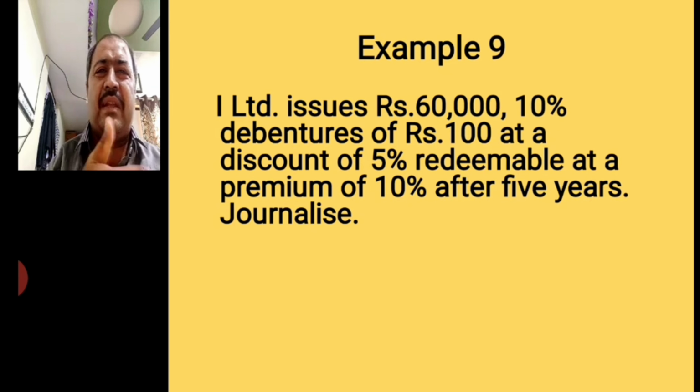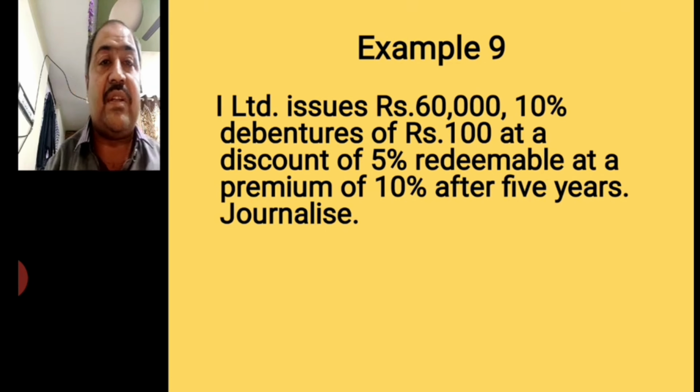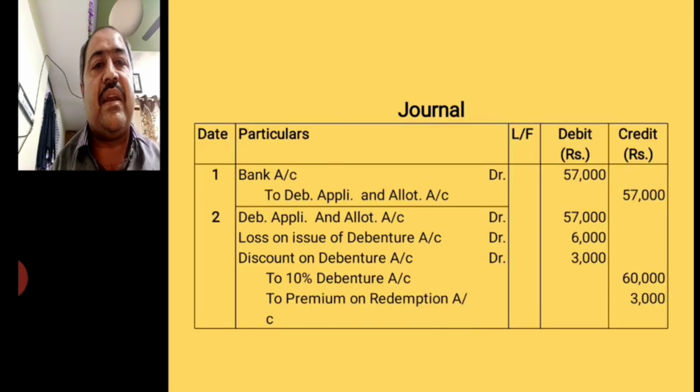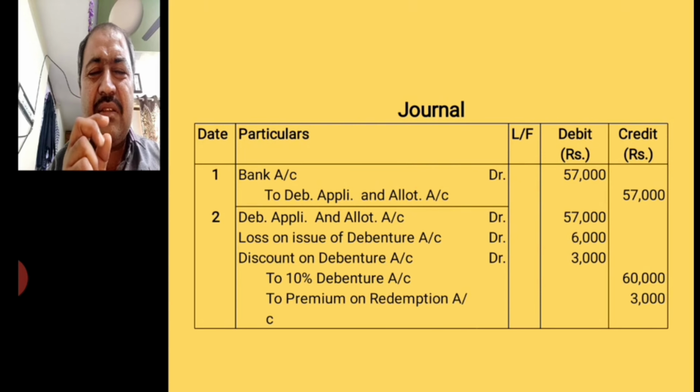Okay. Next, when we come to redemptions, we will discuss the redemption. At that time redemption-related entries are also required to be learned, but here we only focus on issue of debentures. So at the time of issue of this kind of debentures, what are the journal entries? Let's see. Bank account debit to debenture application and allotment account, and here debenture allotment account debit, loss on issue of debenture account debit, discount account debit to debenture account, and to premium on redemption account. So the entry is common: loss on issue of debenture to premium on redemption account.